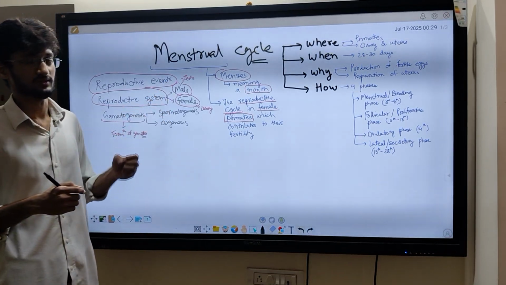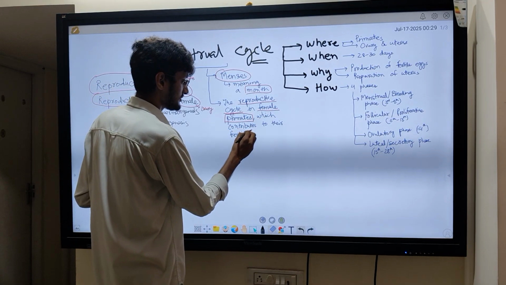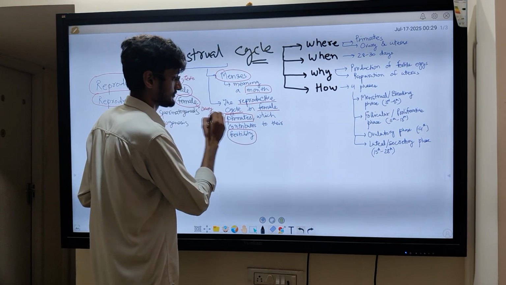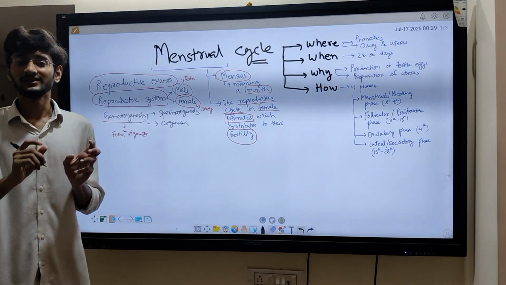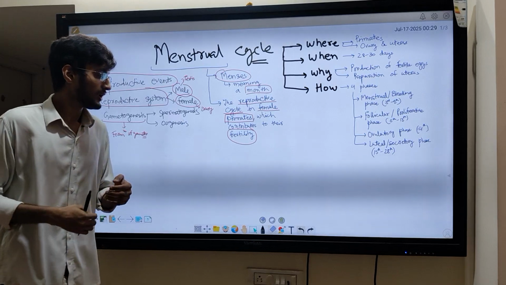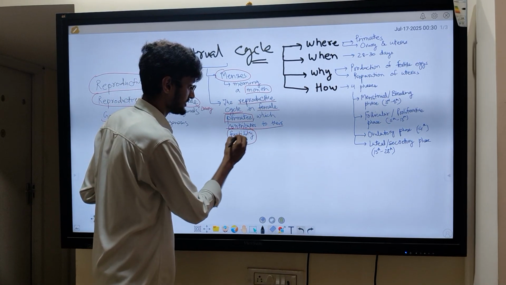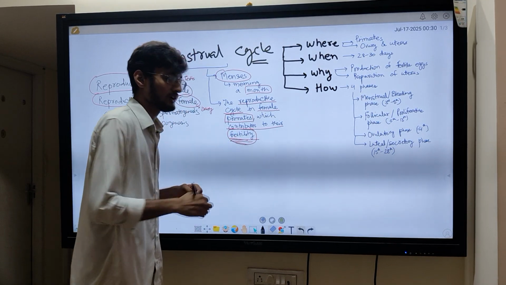They have the menstrual cycle in them, which contributes to their fertility. Very important. This line is not mentioned anywhere in the book or in the NCERT, but this line, this contributes to their fertility. This has to be understood very well.